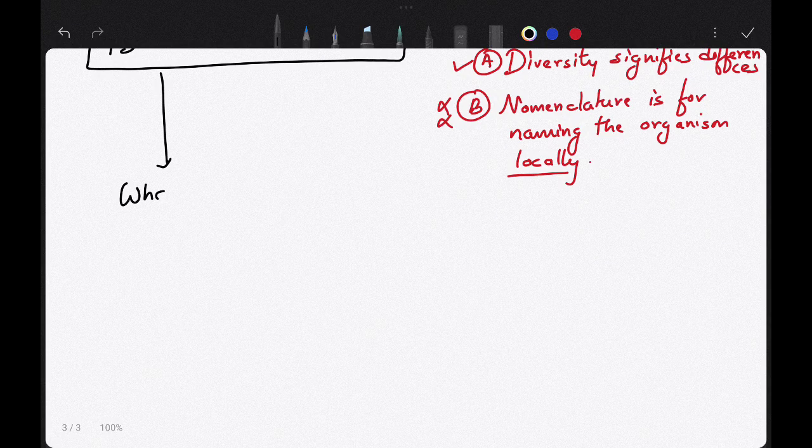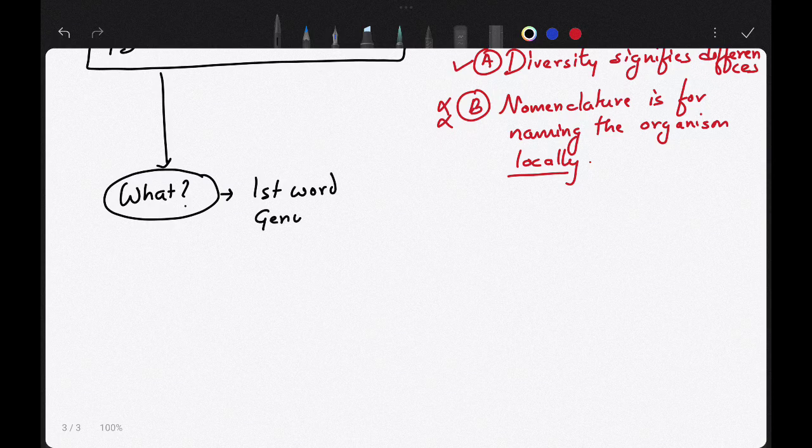So what is binomial nomenclature? Binomial nomenclature means the organism must have a scientific name, and this name constitutes two words. That is, the first word is the genus, the second word is the species or specific epithet.